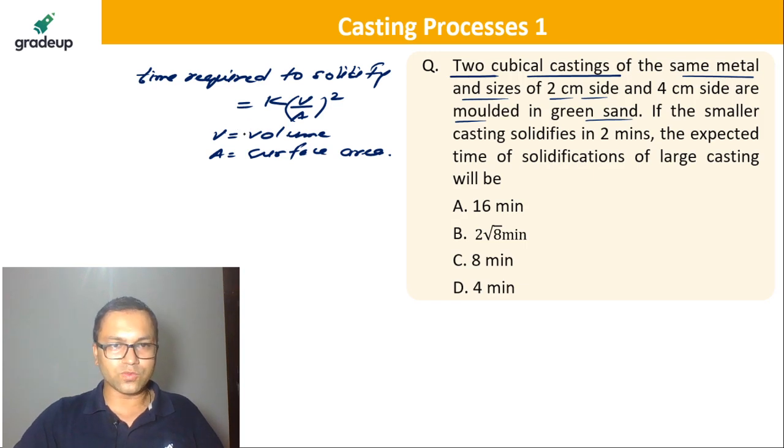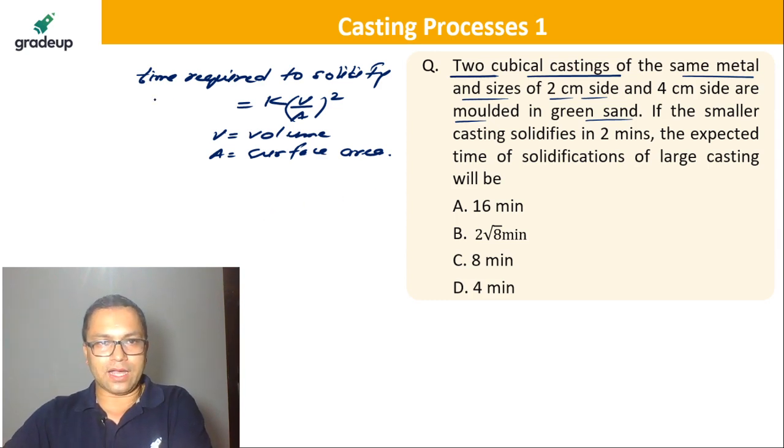So V equals volume and A equals surface area, right? Now this is T equals K times V upon A, whole square. Now what is given to us? So V equals volume.